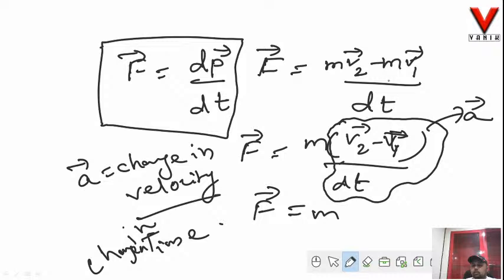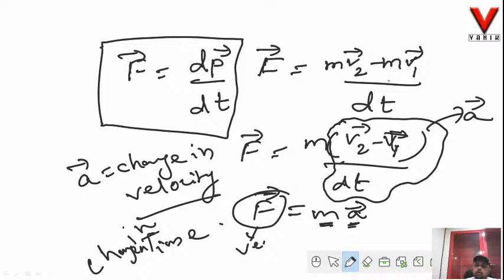So F vector is m into a vector. It becomes a vector because m is a scalar and a is a vector, so scalar into vector gives a vector. So force is a vector quantity.